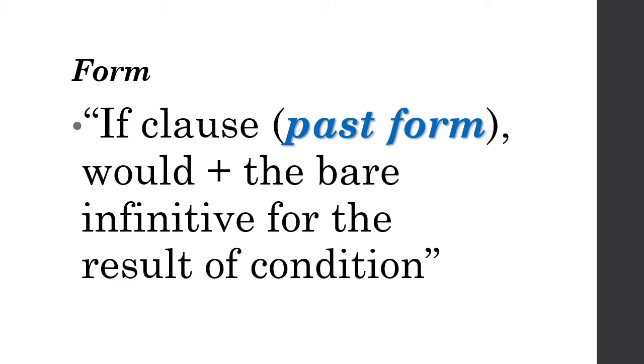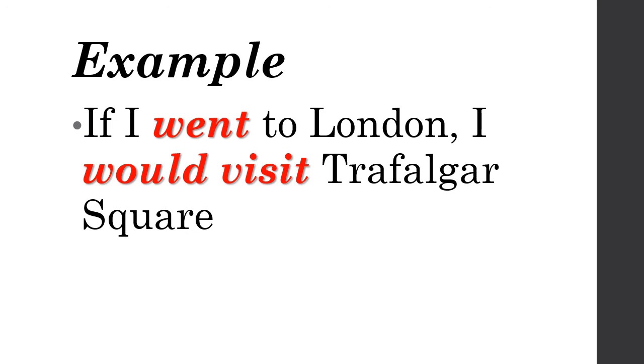But let's see the form again. So the if clause is in the past form, and then in the main clause would plus the bare infinitive or verb one for the result of the condition. Example, if I went to London, I would visit Trafalgar Square. So if I went, that's in past form in the if clause, and in the main clause, would visit, future tense in the past, would visit Trafalgar Square.